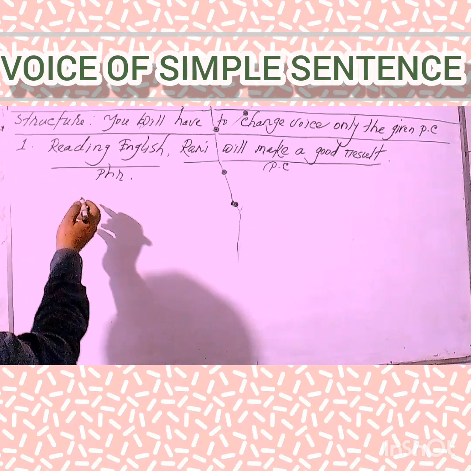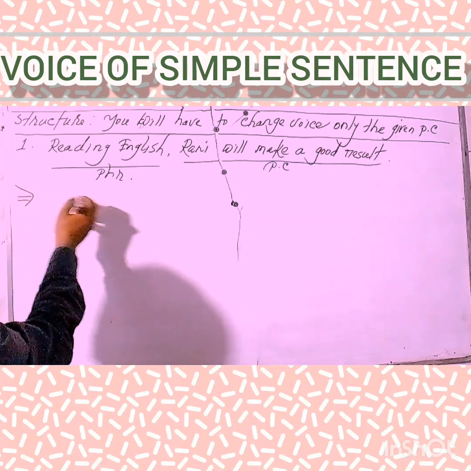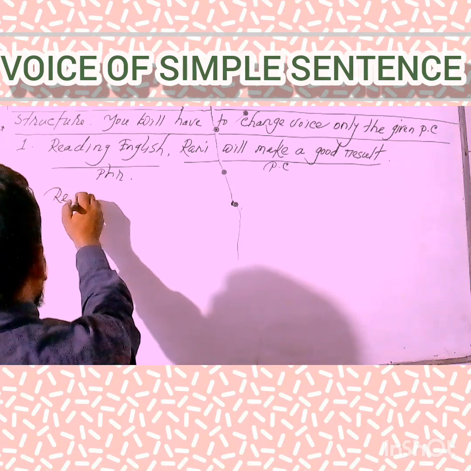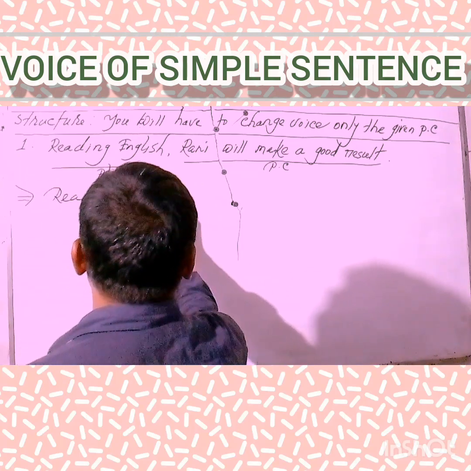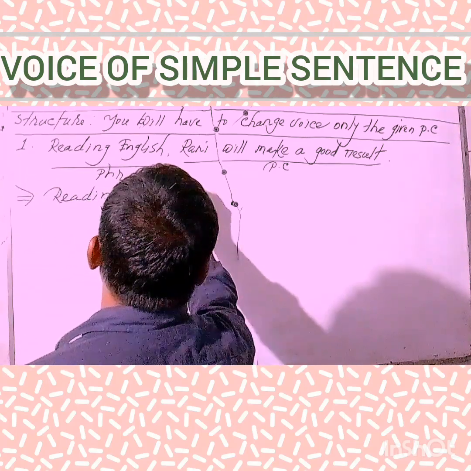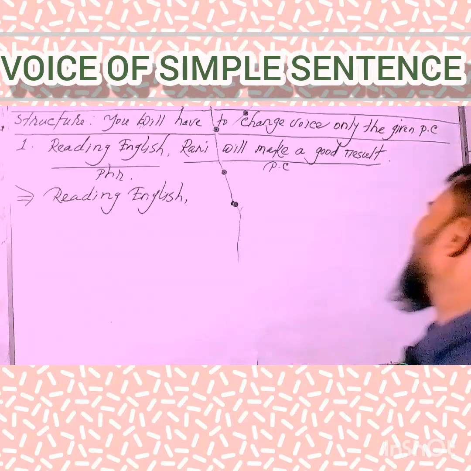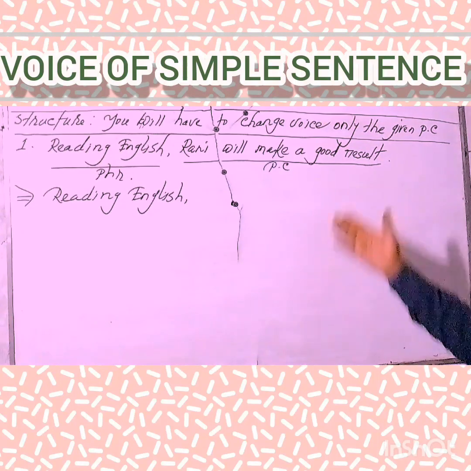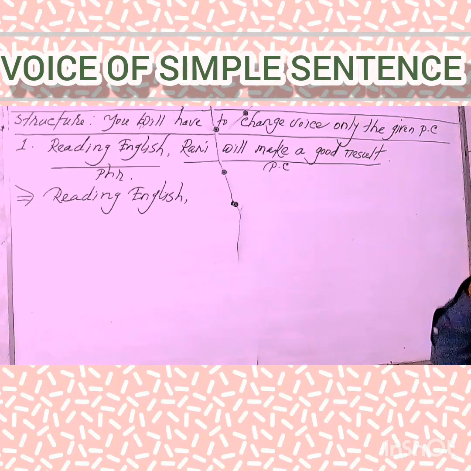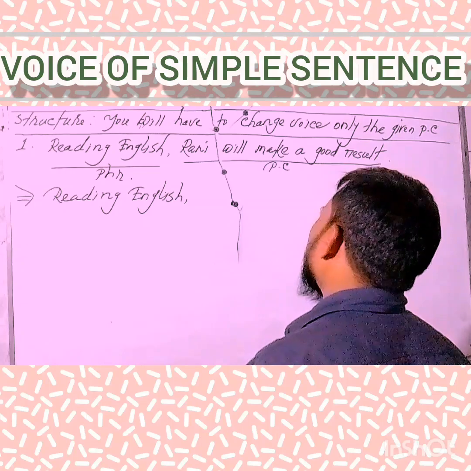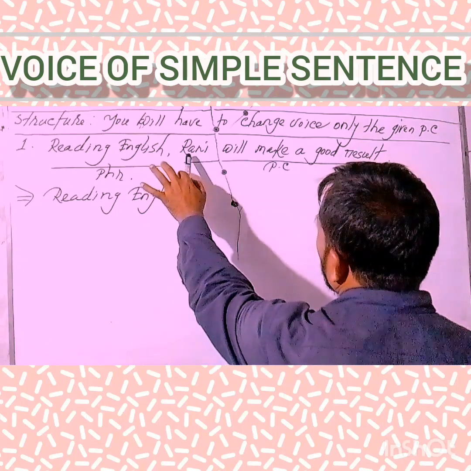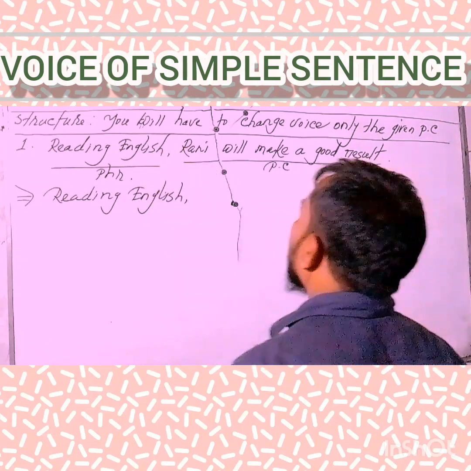So, my dear learners, try to confirm this statement. At first, we'll write the phrase, then the principal clause, and we will have to convert the voice of the principal clause. So, my dear learners, try to convert the voice from active to passive. This portion is an assertive sentence because this sentence starts with the subject and finally ends with a full stop. Okay, my dear learners.